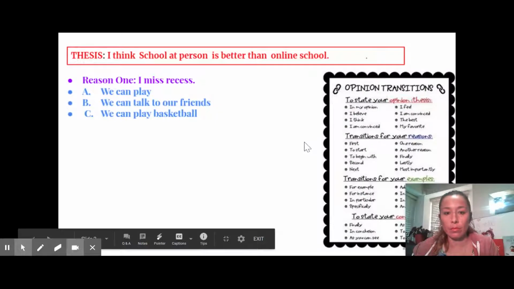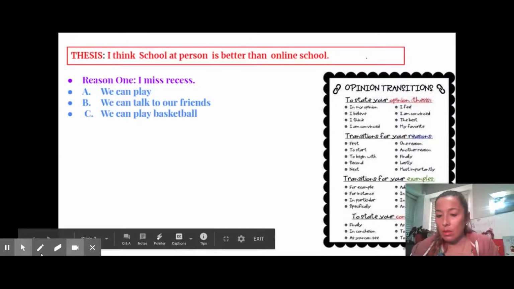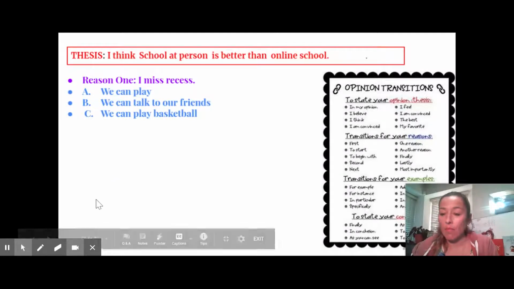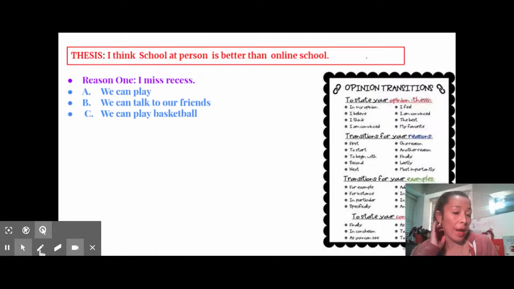So let's see if we can make this bigger. Okay. So I gave some opinion transitions on the right side here. You can start with your thesis, using transitions or just linking words, ways to give your reasons and to give your examples. So we are going to start with the thesis and give it a nice linking phrase. Maybe my opinion is, or I think, or I believe. I like to do the very simple one reason I think and then go from there.